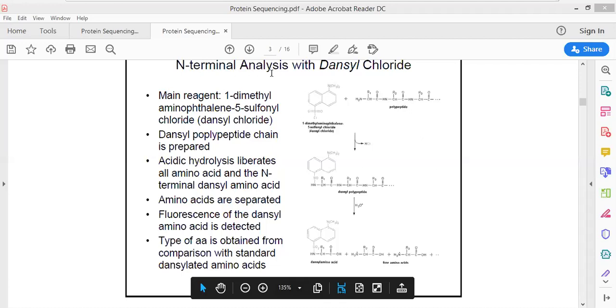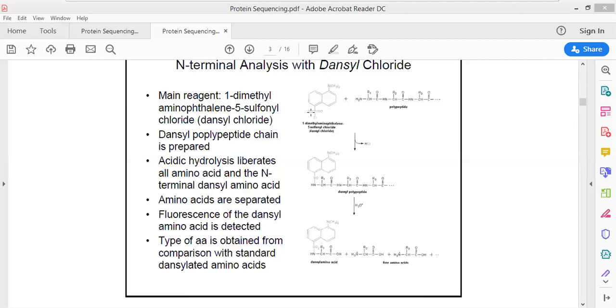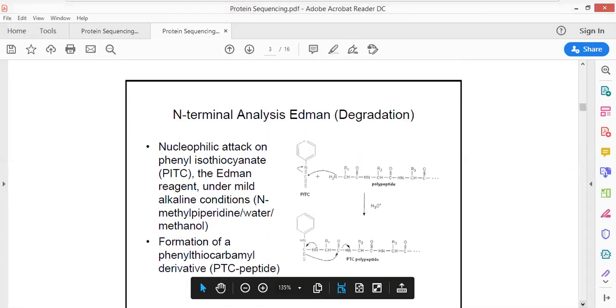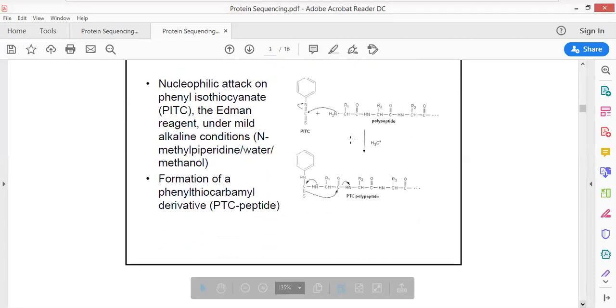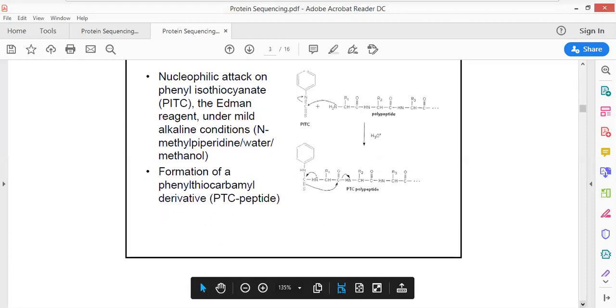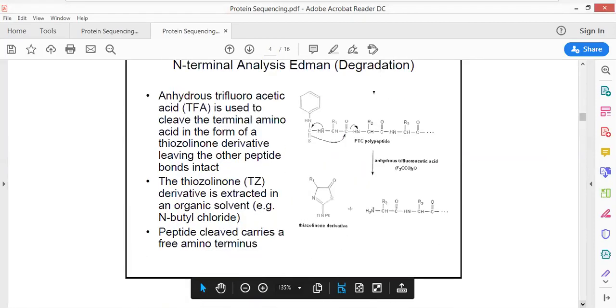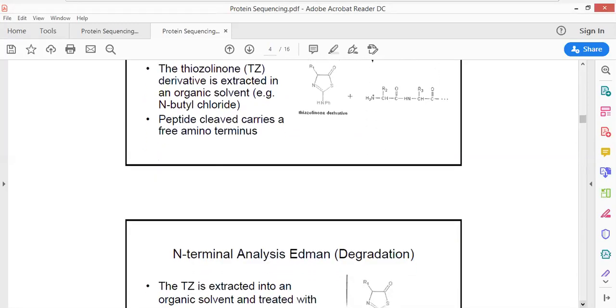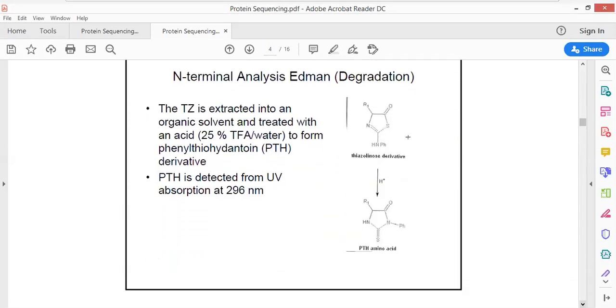Now, N-terminus analysis with dansyl chloride. When you are using it, the dansyl chloride is going to react with the N-terminus. When the dansyl chloride reacts with the N-terminus, then again the HCl is removed, and the dansyl polypeptide and the dansyl amino groups are formed. This we have already studied. The N-terminus Edman degradation reaction, how phenyl isothiocyanate was produced, this we have studied. Now, the Edman degradation method. Okay, the phenyl thiohydantoin derivative could be identified.